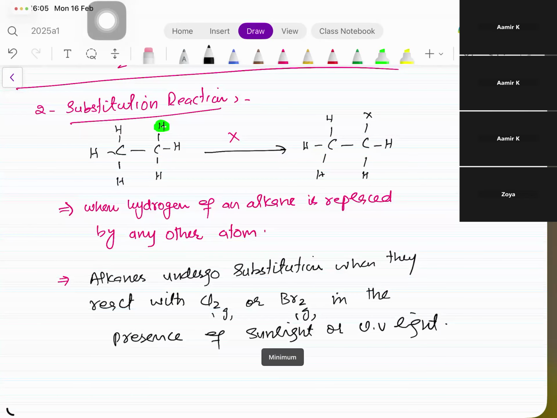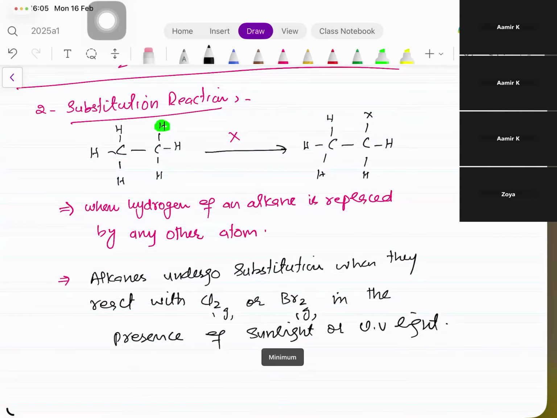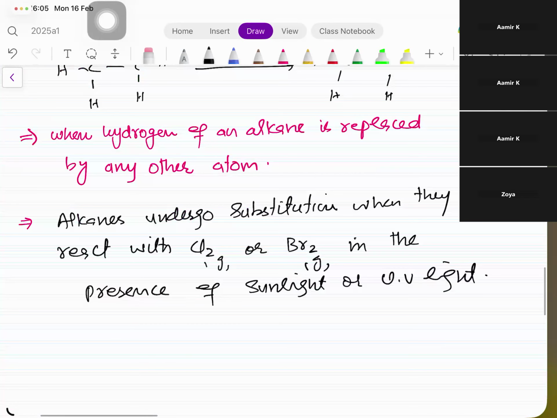Please. Okay, now when alkanes react with chlorine or bromine in the presence of sunlight or ultraviolet light, they undergo the substitution. Substitution means that one of the hydrogen will be replaced by the atoms of chlorine and bromine. This reaction, as it is taking place in the presence of sunlight, we also call it photochemical reaction.